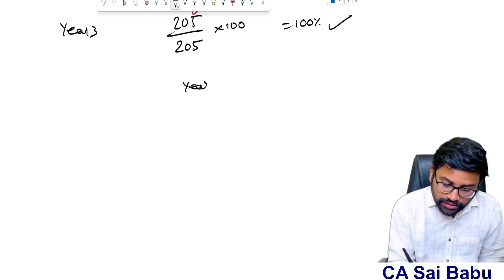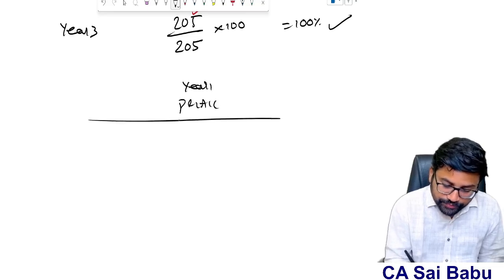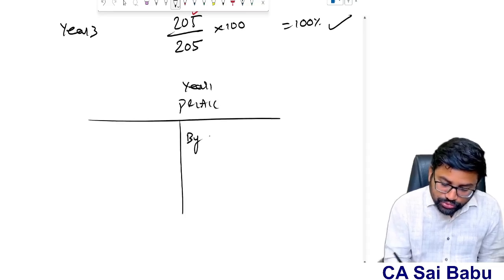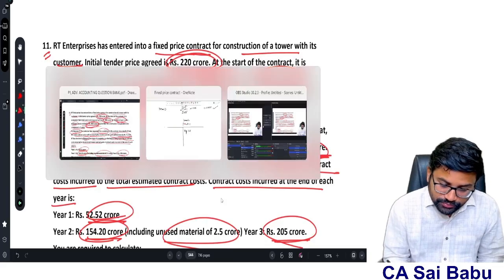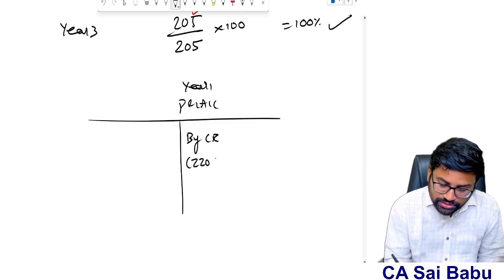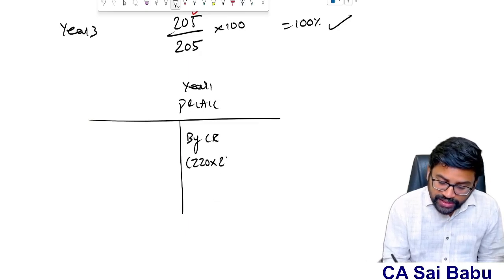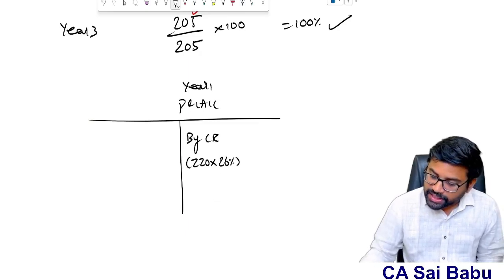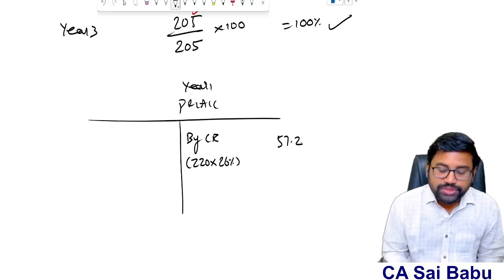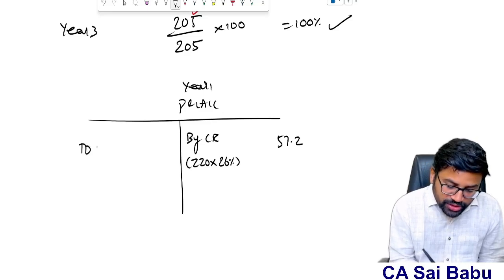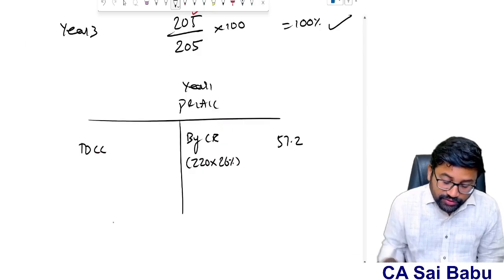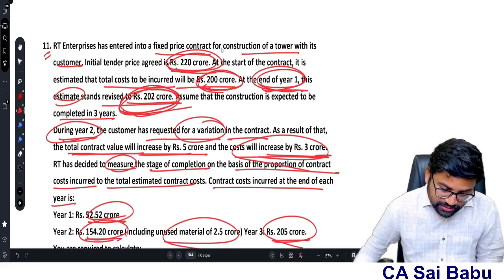So, if I prepare the year 1 P&L account, sir, tell me what is my revenue, the contract revenue. 220 crores is the total revenue. In that, 26% I need to recognize as percentage of completion: 57.2 crores. And what is my contract cost? For the first year, the contract cost I incurred